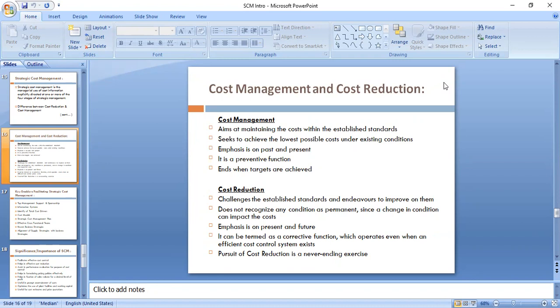So it is a never ending exercise. But cost management, when the target is achieved, it ends there. But under cost reduction, it will be a continuous process. Correct? You will keep on improving your cost structures and so on. Is it clear?